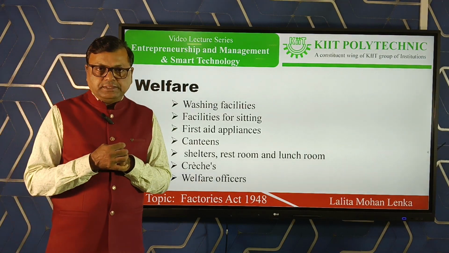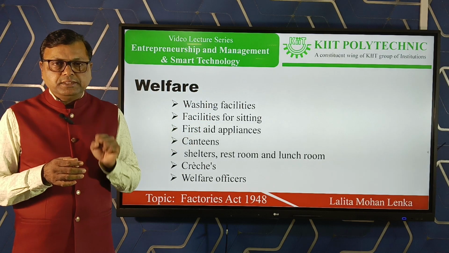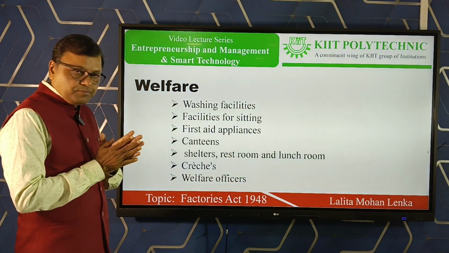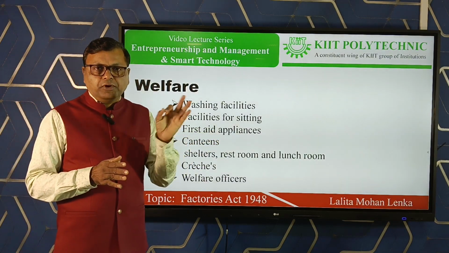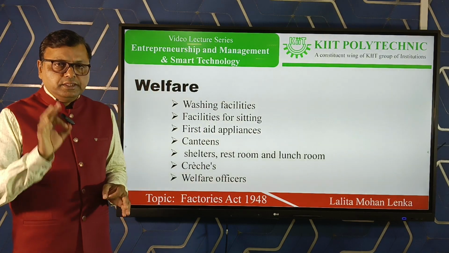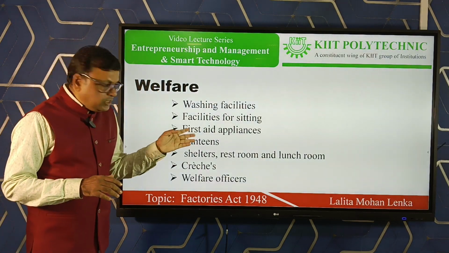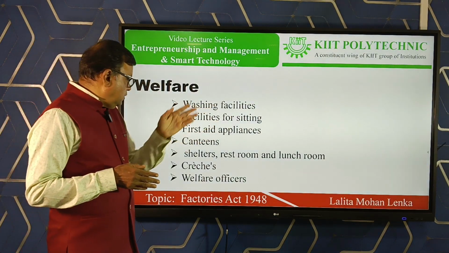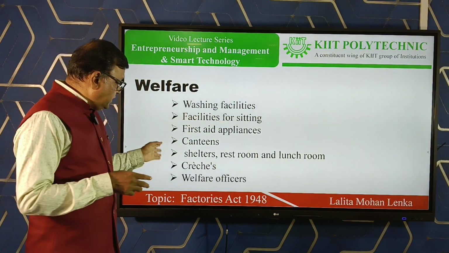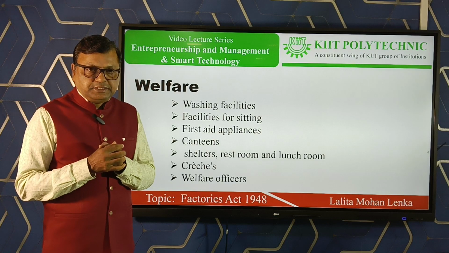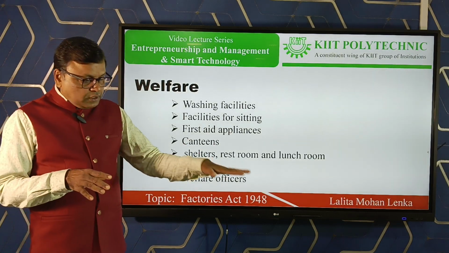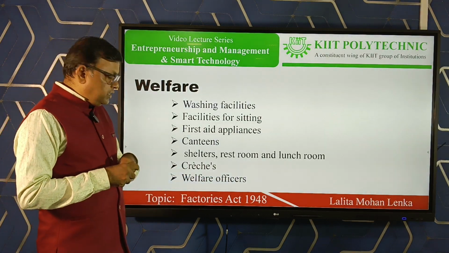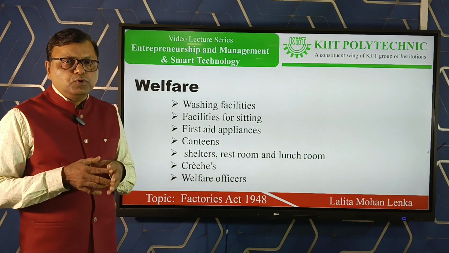There must be well-equipped first aid appliances. There must be a canteen, shelter, restroom, and lunchroom in the factory. If the women workers exceed 30, there must be a crèche, where children below 6 years can come and play while the mothers go for work. And a welfare officer is to be deputed if the workers exceed 500.